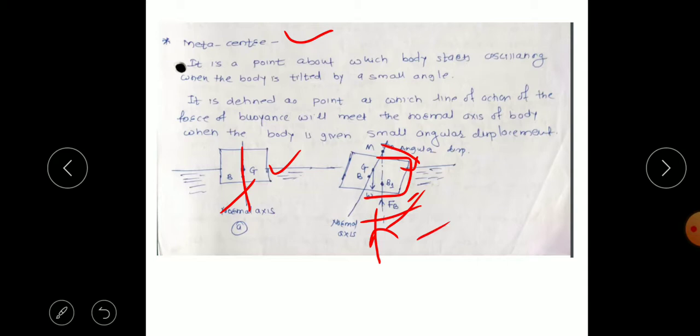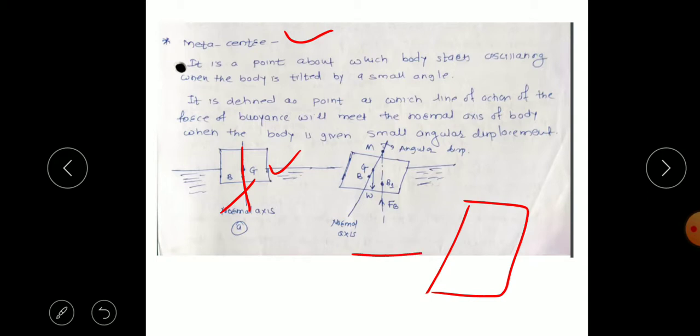So FB, the force of buoyancy, and the normal axis are initially collinear. But when the object is given an angular displacement, we can see here that G, the center of gravity of the object, will not change, but the center of buoyancy, that is the line of action of the force of buoyancy, will shift to the right side as FB.